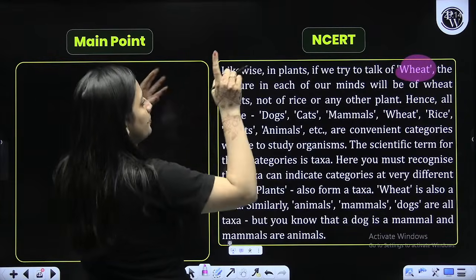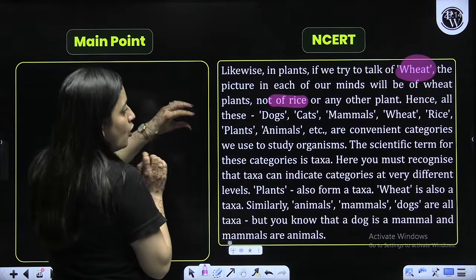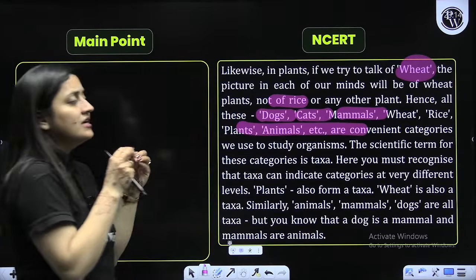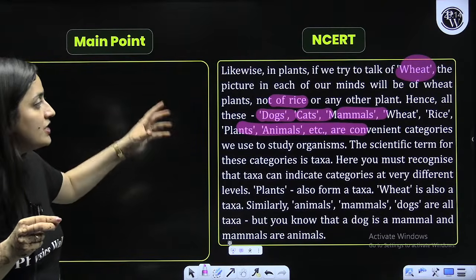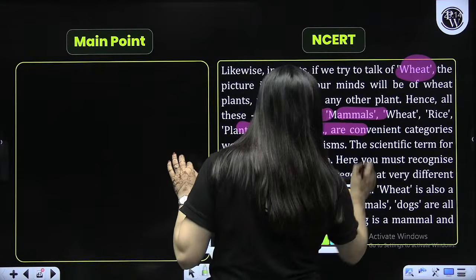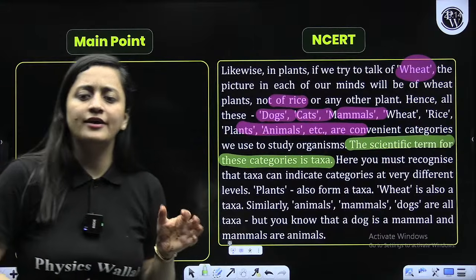You will be having that picture in your mind. You will not think of rice, you will think of wheat only. So all those terms that they are saying, cat, dog, mammal, wheat, rice, these are some categories in which we have placed the organism. So the scientific term for these categories, remember, that's what I told you. Scientific term for these categories, just in general I told you dog, cat.